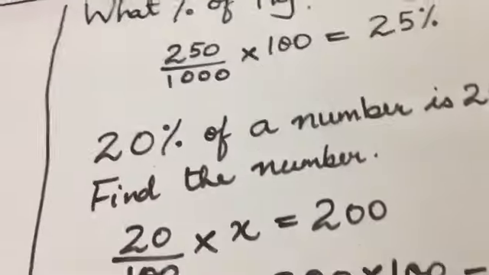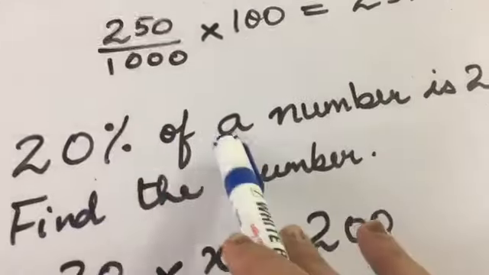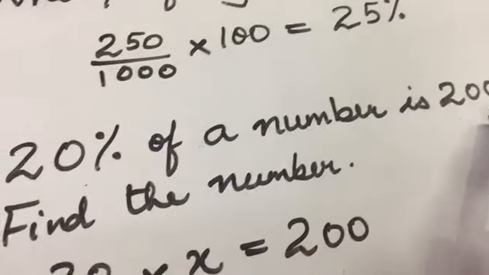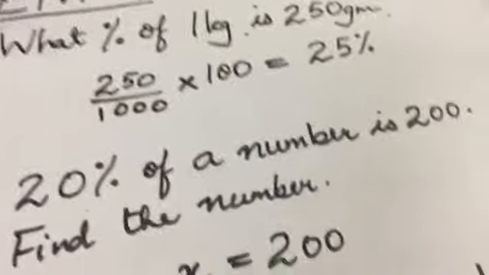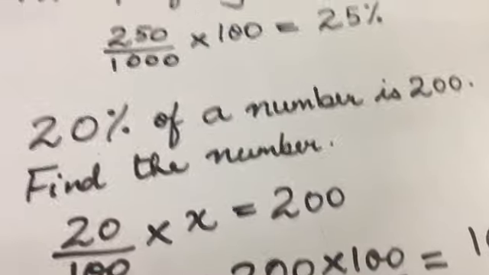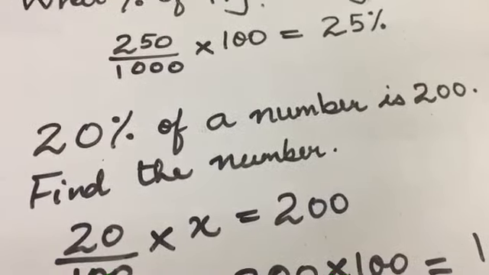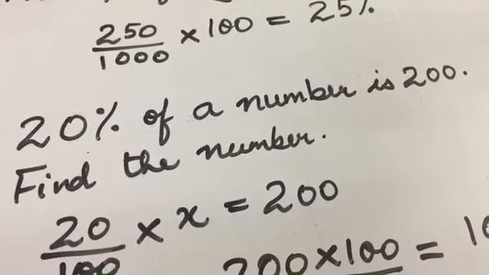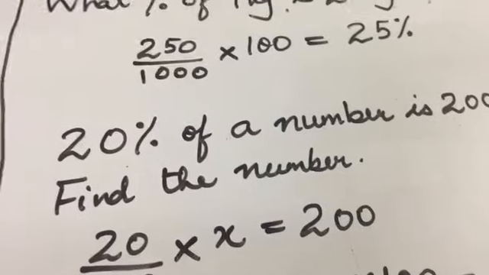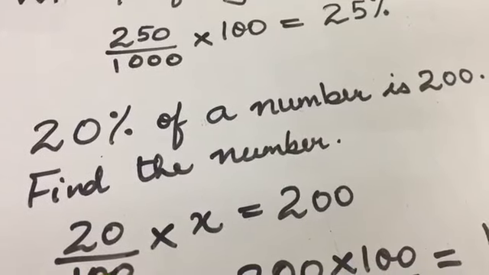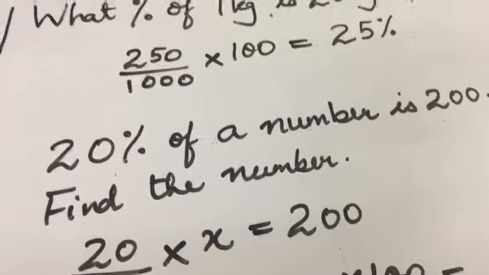Now another type of question which says: 20% of a number is 200. Find the number. Again, 20% of a number is 200. What do you mean, 20% means 1/5? 1/5 of a number is 200. Do it mentally. Yes, 1/5 of a number is 200, so the number will be 5 times 200, that is 1000.